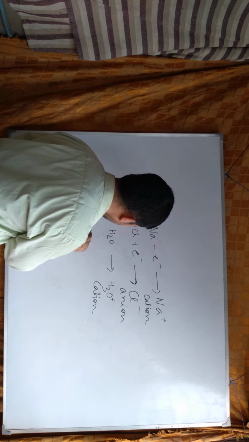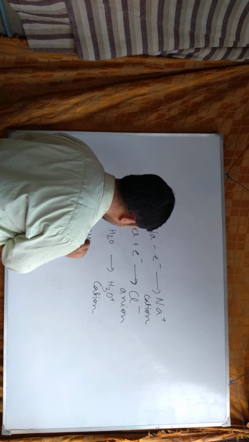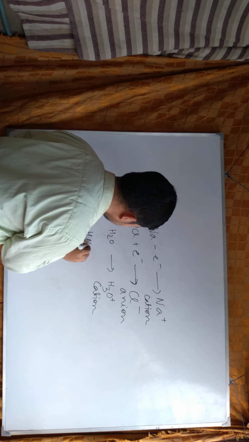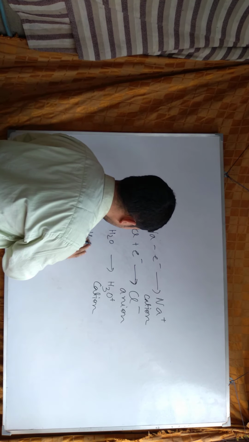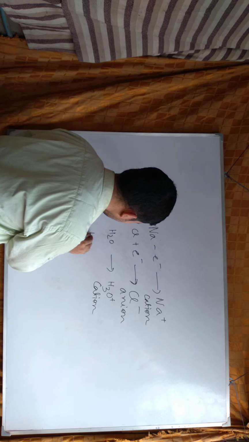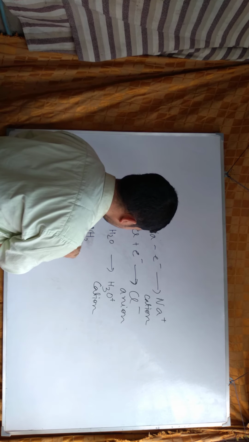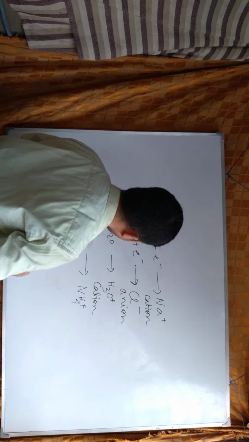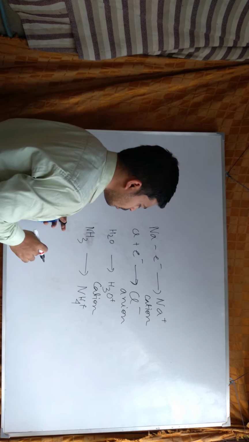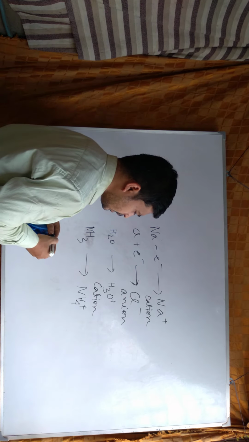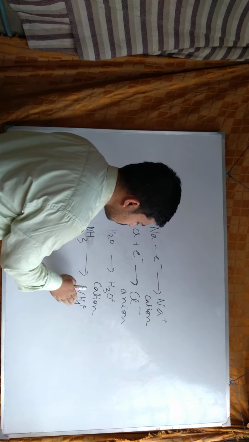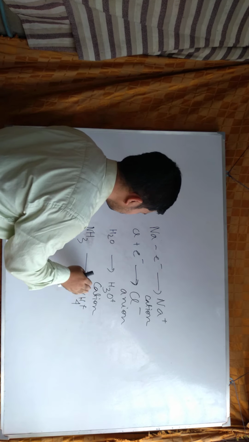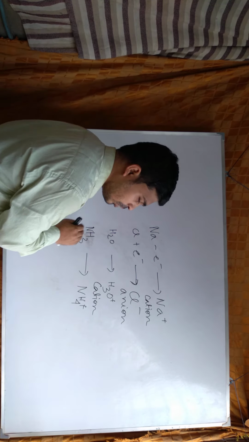Similarly, we can expect another one, NH3 to NH4 plus. Here the molecule is a neutral one, but the cation NH4 plus is formed from this molecule. So it is an example where a cation forms from a molecule.